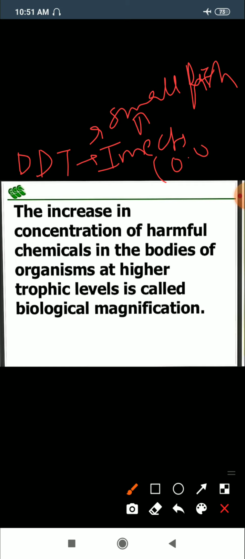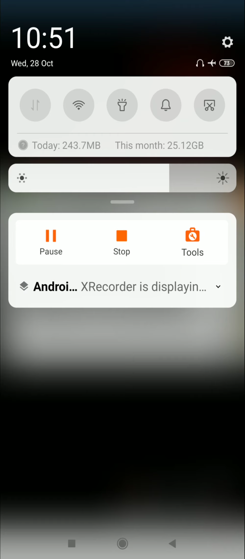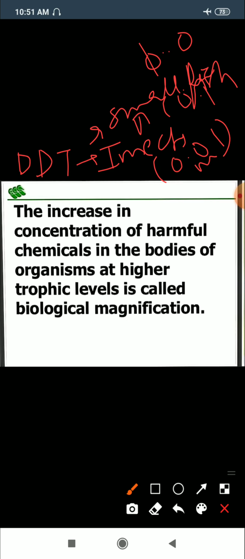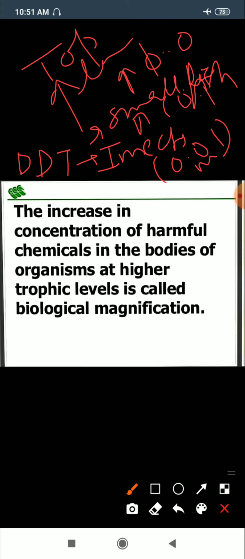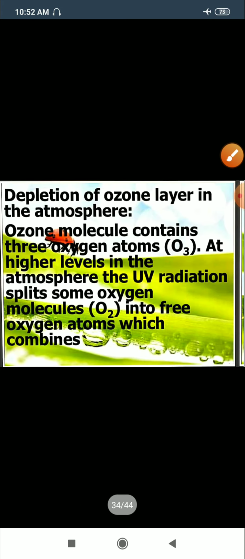Suppose it is 0.01 molar, then it is 0.1, then it increases to 1, then it increases to 100. In this way the concentration increases at each trophic level. The small fish is eaten up by the large fish. So in this way the top carnivore will have a huge concentration of this chemical.